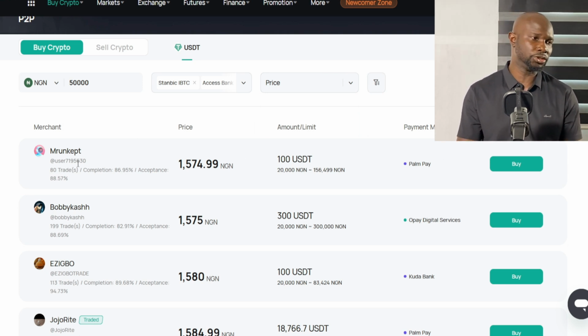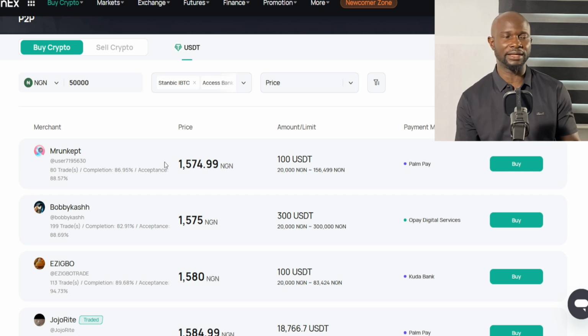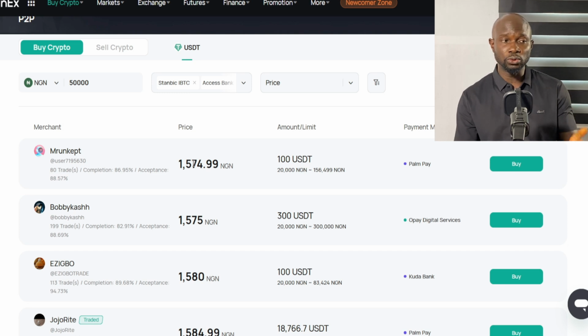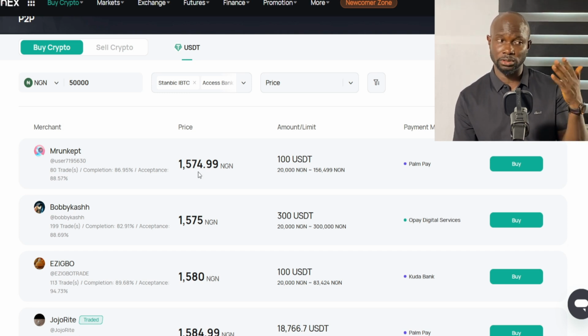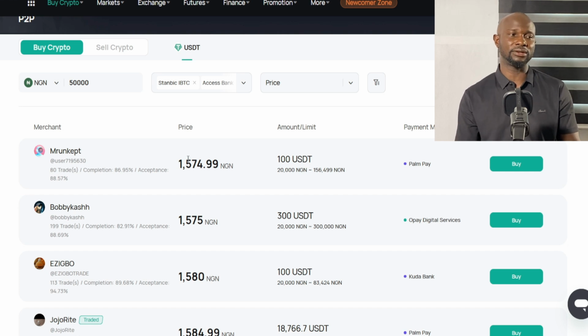But before you buy, make sure you screen these people very well and be sure that they have traded before, they have a record of acceptance of the trading and even trading successfully. So if you look at this first person, this first person has a good rate, right? 1,574 Naira to USDT. This is the best rate, but still check the record. Look at this person now, 80 trades, then completion is 86.95, acceptance is 88. This is very good. You can buy from this person, right?